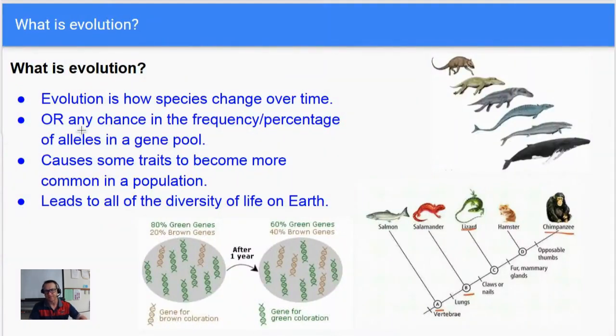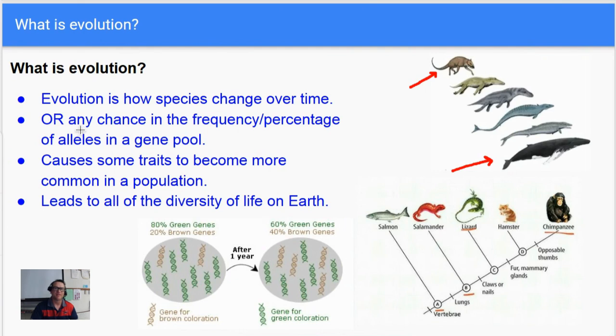All right, first a little review. What is evolution? If you don't know this by now, this is like the third Edpuzzle, and we've done several activities. If you don't know what evolution is by now, that's kind of a bad sign. But anyways, evolution is how species change over time. Over like 30 to 100 million years, whales started out as a terrestrial land mammal with legs. And after tens of millions of years, through evolution, it evolved into today's modern whales.